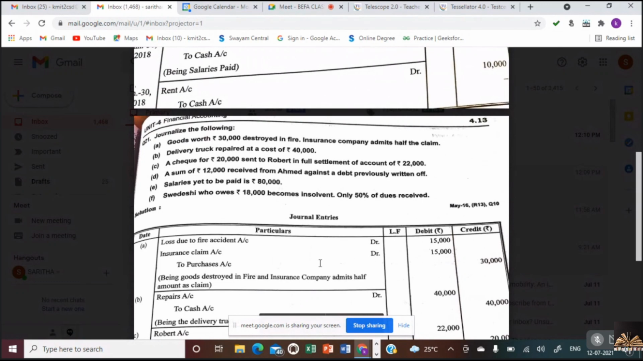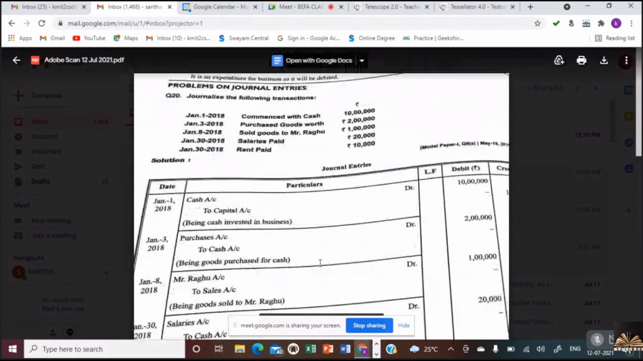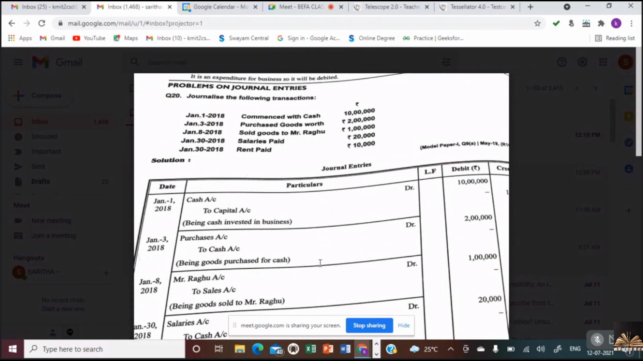Yes, ma'am. Like this you have to do. Now, second one: purchased goods worth 2 lakhs. Now, what is coming in? Purchases are coming in. What is going out? Cash is going out. So, purchases account debtor to cash account.